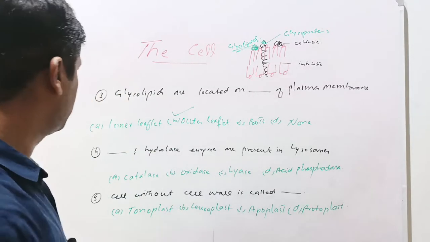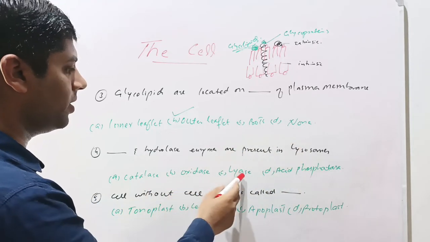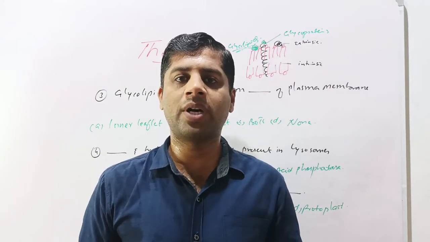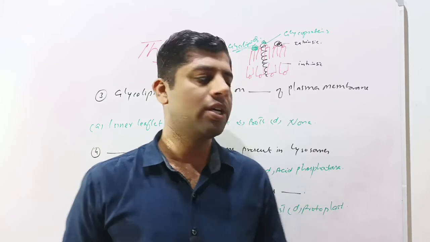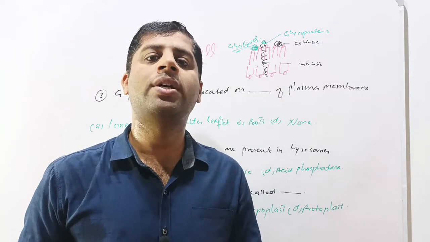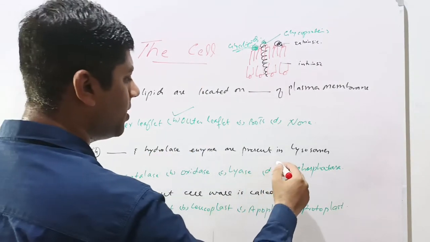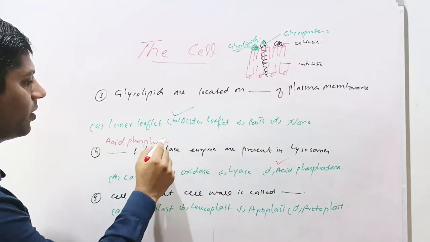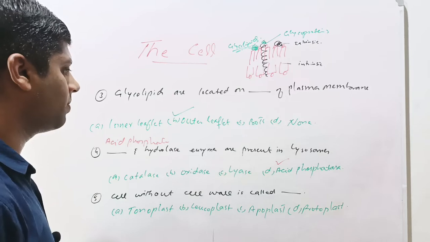Next question is, dash and hydrolase enzymes are present in lysosomes. Given options are catalase, oxidase, lyase, acid phosphatase. Lysosomes are the cytoplasmic organelles which are sac-like structures present in the cytoplasm containing hydrolytic enzymes. These are involved in phagocytosis and cell killing process. So they have hydrolytic enzymes. There are two types of hydrolytic enzymes present in the lysosomes. These are hydrolase and acid phosphatase. So hydrolase is given in the question and option D is acid phosphatase. So these two enzymes are present in the lysosomes, which break down the foreign organisms which enter the cells by the process of phagocytosis.